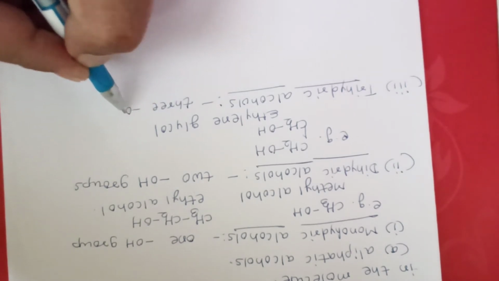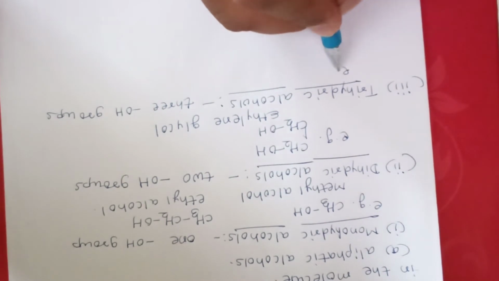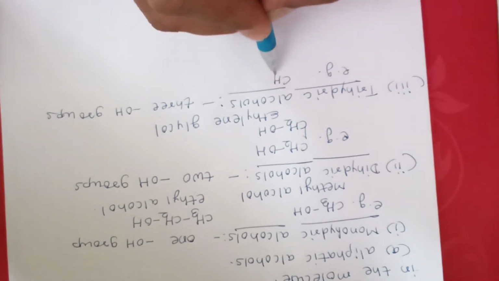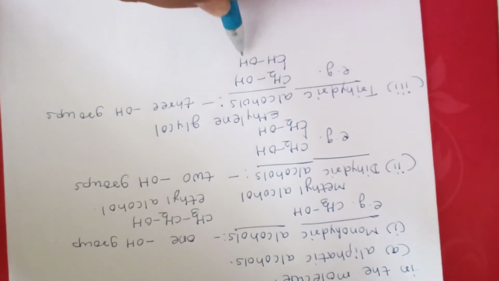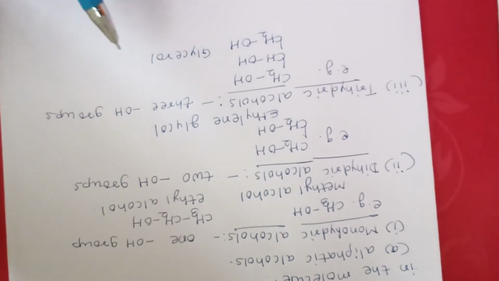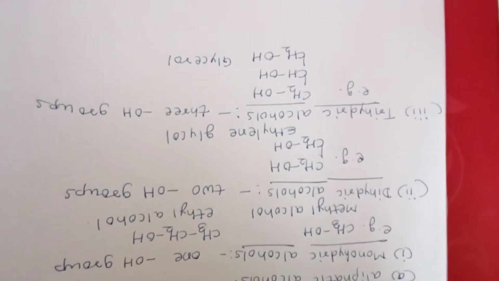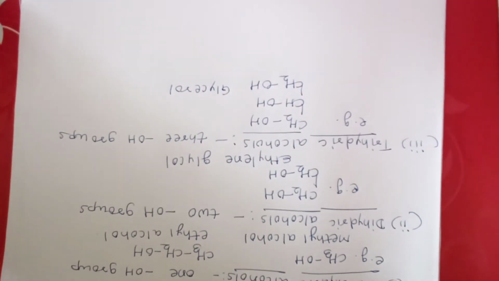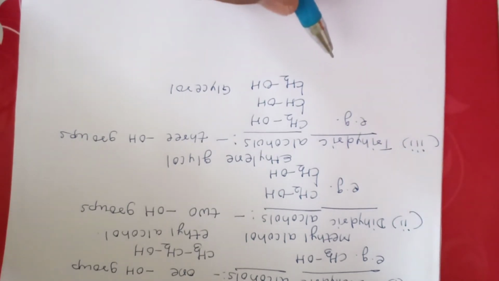There are three OH groups present here. The very famous example of this trihydric alcohol is CH2OH, CHOH, and again CH2OH. This is your glycerol. Now you know that this glycerol is the byproduct of soap industry. So this is the preliminary classification about aliphatic alcohols.